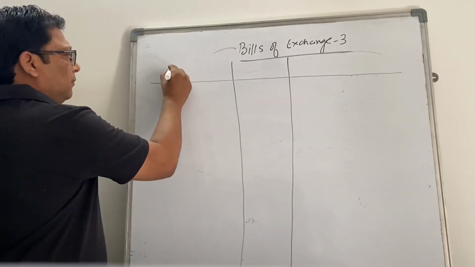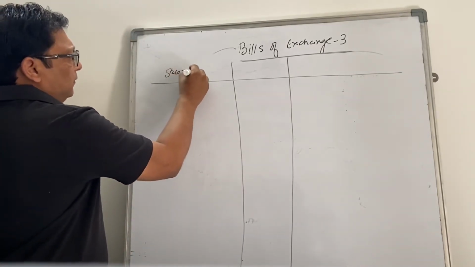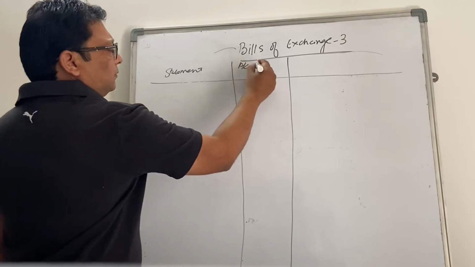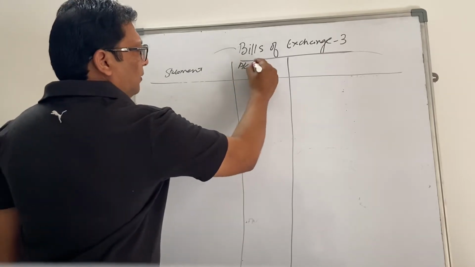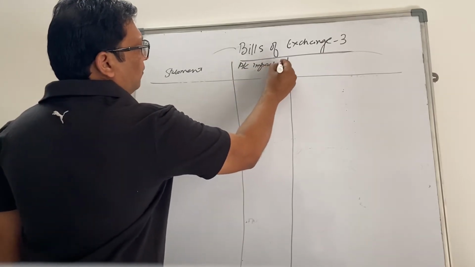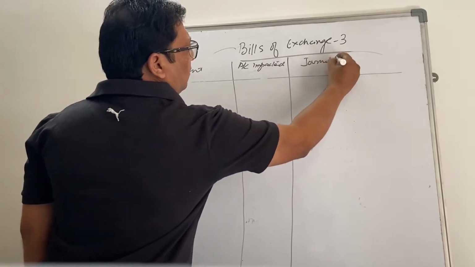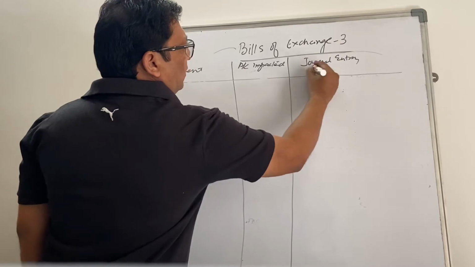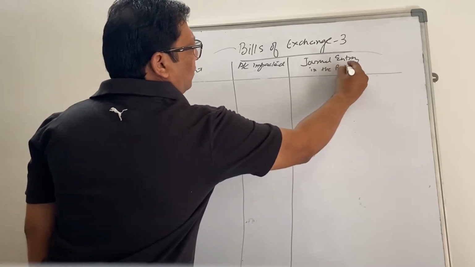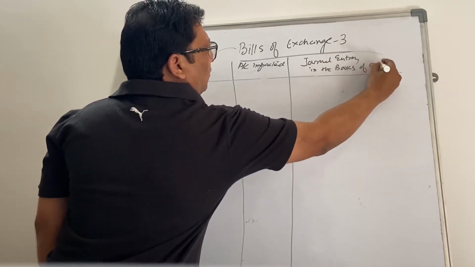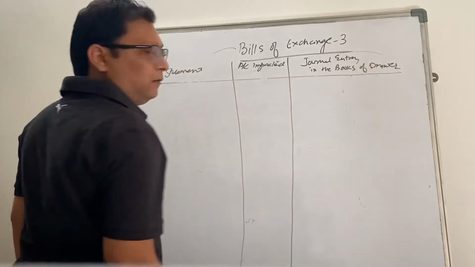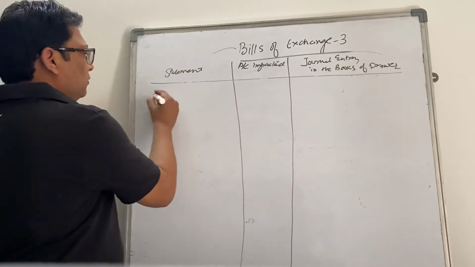So this is the statement, accounts impacted, and journal entry in the books of the drawer. Okay, so statement number 1.